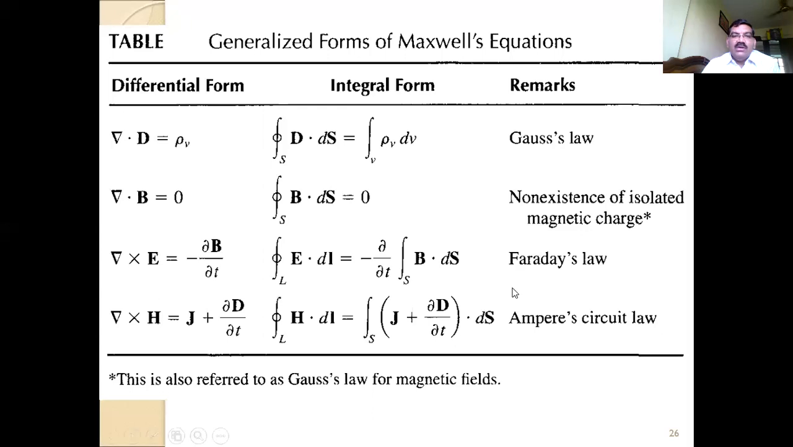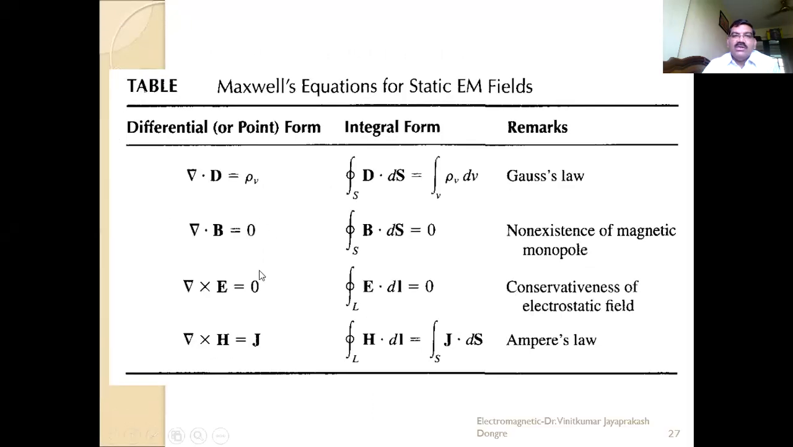So these are the static field equations, as I told you: del cross E equals 0 and del cross H equals J. This was the initial equation for static fields, and what I just explained is for the time varying field. If you have any question, let me know, because this is a very important part of Maxwell's equations.